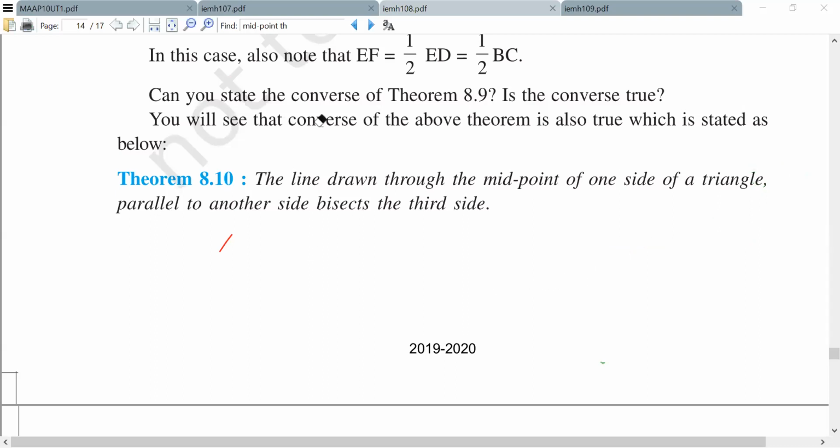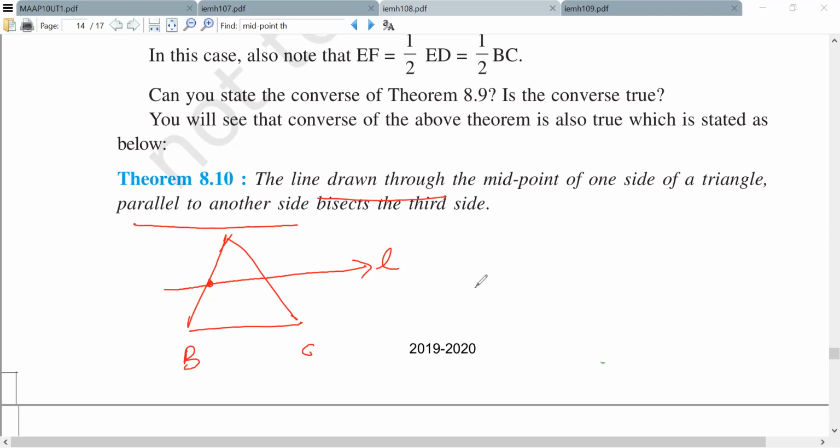It is telling you that you have a triangle. It is giving you one midpoint, and you are drawing a line through this midpoint which is parallel to the other side. A line drawn through the midpoint is parallel to the other side. This part is given. So you're saying L is parallel to BC, and AE is equal to EB.